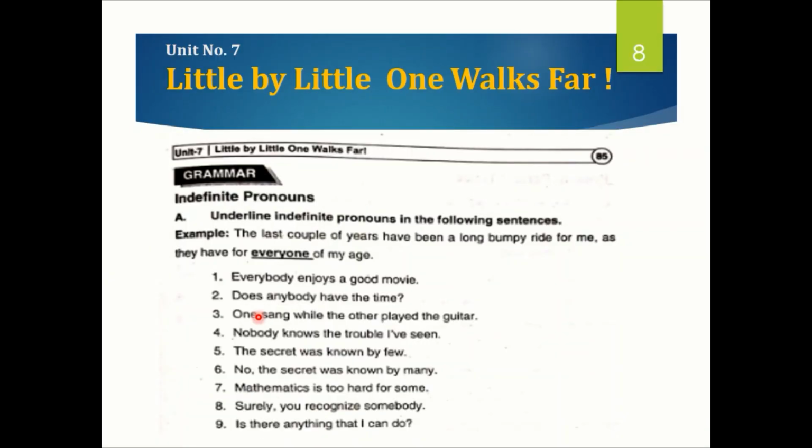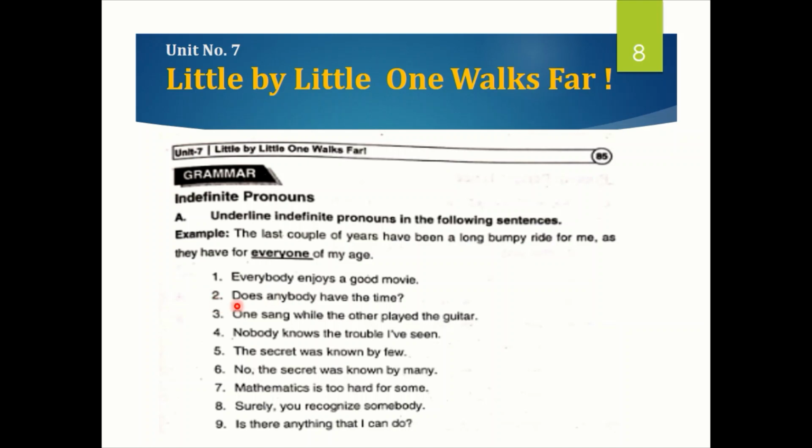Now let's start our exercise, which is on page number 85 of unit number 7, and now it will be very easy for us to identify which are the indefinite pronouns. Here we just have to underline indefinite pronouns in the following sentences. The first example they have done is "everyone". So let's see number 1. What do you think is the indefinite pronoun? This is everybody. Everybody enjoys a good movie. In this, the indefinite pronoun is everybody.